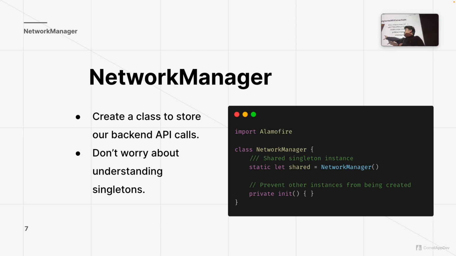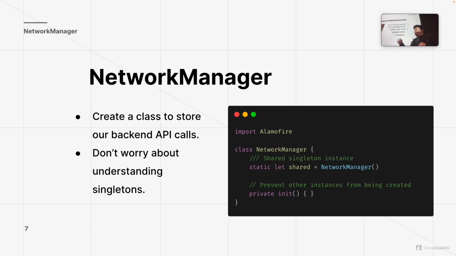So keep in mind, there's that shared static variable called shared. You don't really need to know exactly why that's there, but know that it's called a singleton instance. Basically, there's only one instance of the class that we want to use, and we refer to that instance anytime we want to call one of the functions there.